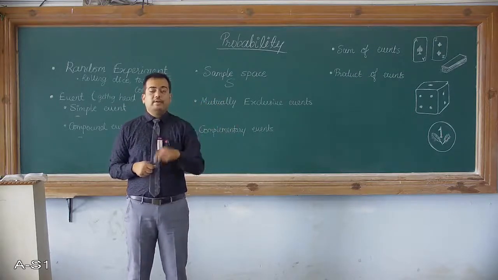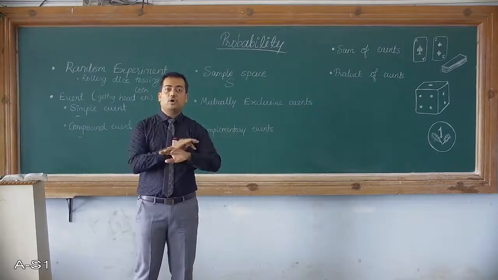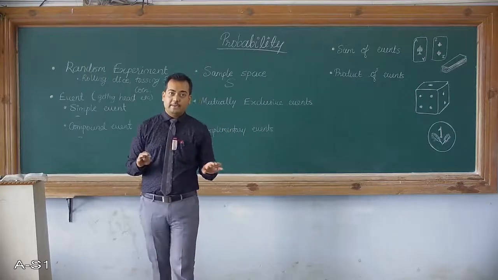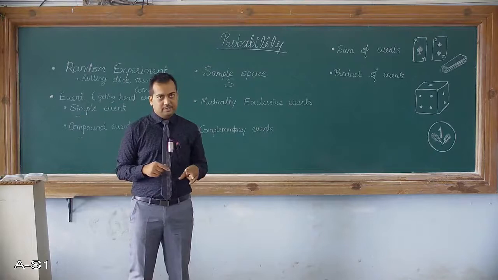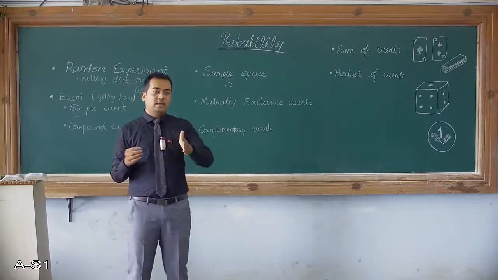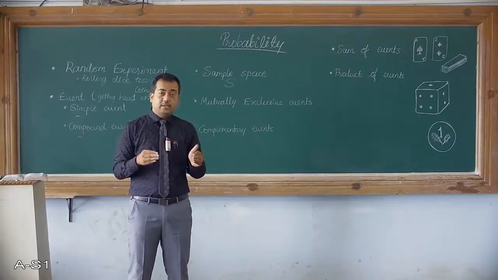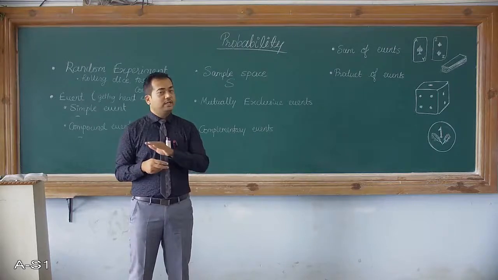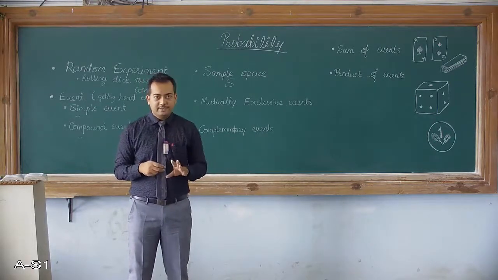These two events, even or not even, all together exhaust all the outcomes of the entire experiment. That's why these two can be called complementary events. So complementary events are this way: event A is occurring, then event A is not occurring, and all together they use up all the options of the entire experiment. Then only they can be called complementary events.